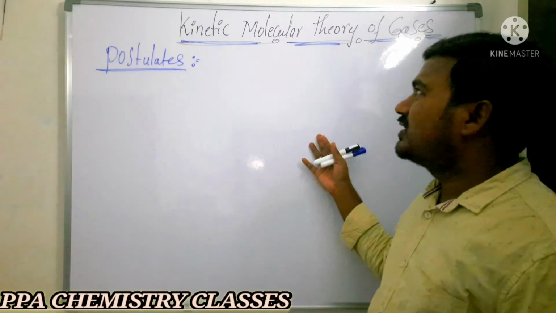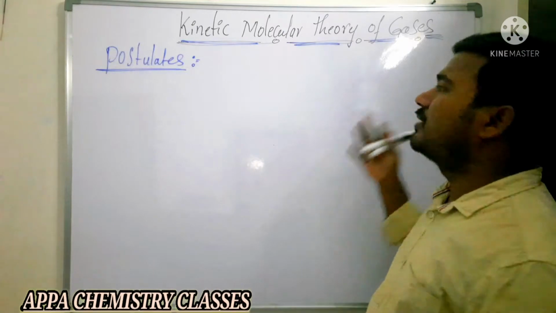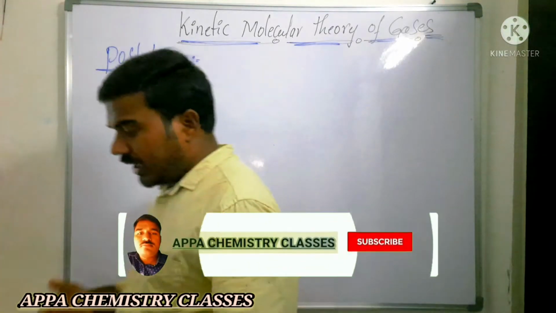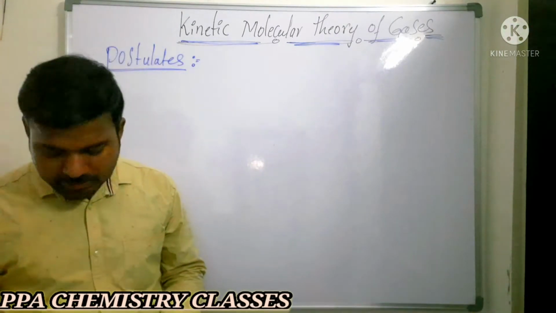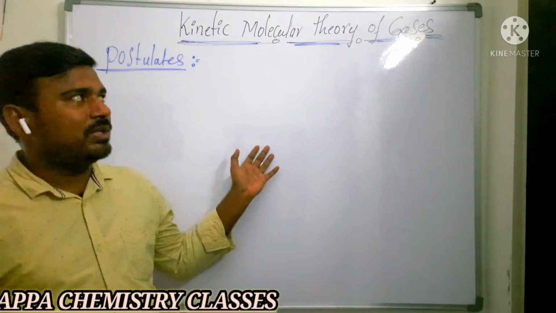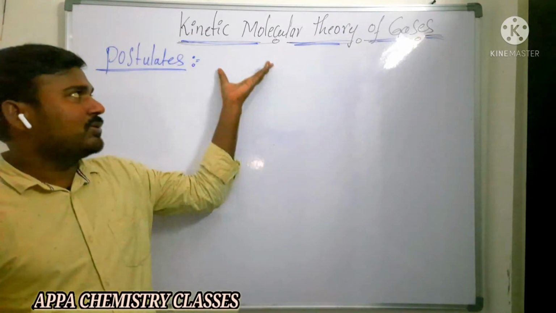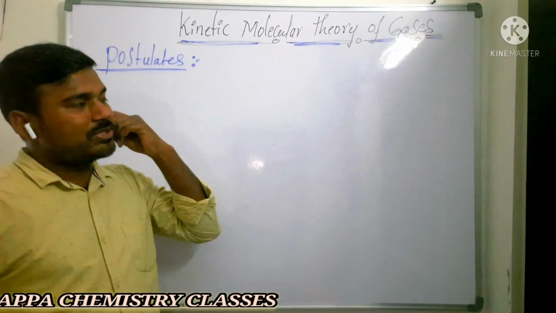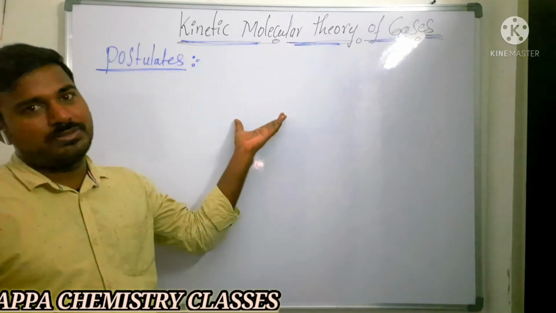Now let's get into this chapter. What is the concept? That is the kinetic molecular theory of gases. Here, the kinetic molecular theory of gases is applicable only for ideal gases, not for real gases. To explain ideal gases, Maxwell and other scientists proposed this Maxwell distribution, the kinetic molecular theory of gases.